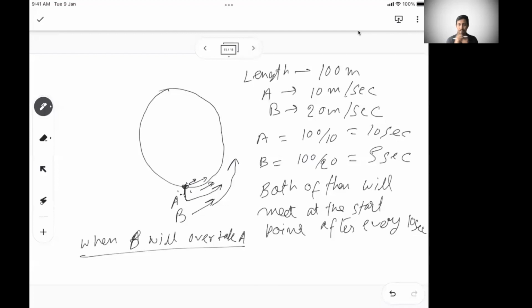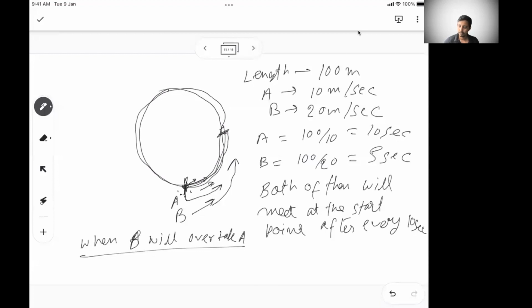So I will be able to overtake a person whom I just started with when I cover one round extra of that person. So let's say A has gone from here to here, and by that time B has already covered this much and come back here.